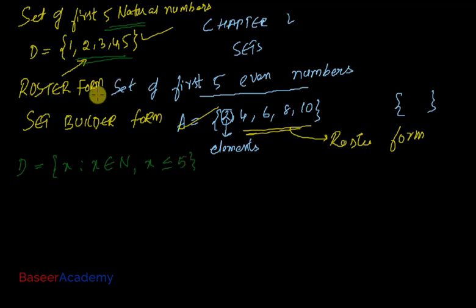So what I'm doing here, I'm saying that D is a set which contains elements X. And X, what is X? X here is a natural number, and up to how much? Up to 5. X is less than or equal to 5. So what are the elements that I'm going to write here? 1, 2, 3, 4, 5. That's my set builder form, and that is my roster form.